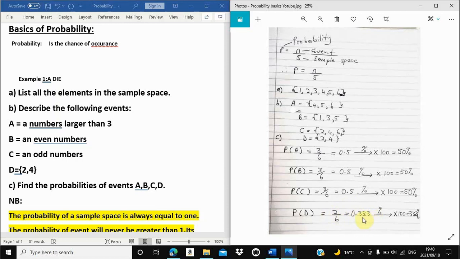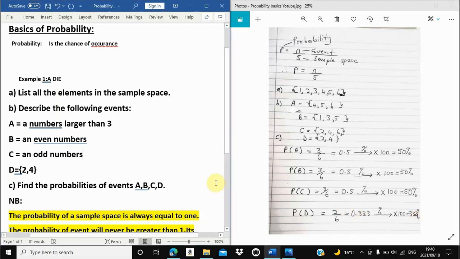I just decided to round to 3 decimal places. If they say you must convert that answer to percentages, you are going to times it by 100, which is 33.3%. So this was our basic probability. When you want the probability of a certain event, that's how we are going to tackle it.